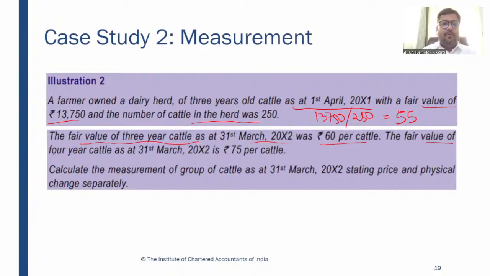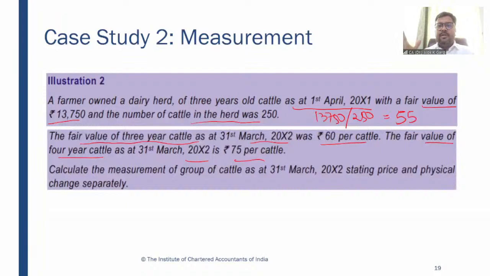The fair value of 4-year cattle as on 31st March 2002 is 75 per cattle. So in the beginning, on 1st April 2001, the fair value of 3-year-old cattle is given, and this farmer is having 3-year-old cattle. The quantity is 250 and the amount is 55 rupees per cattle, which is fair value, right?